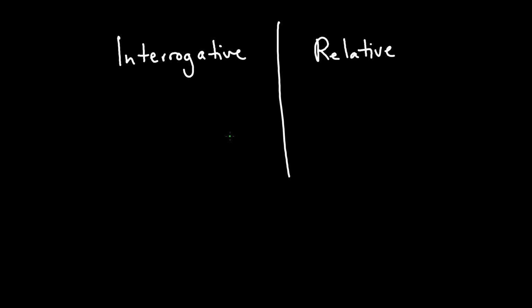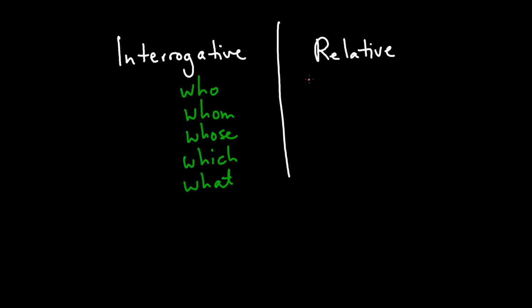Let's talk about interrogative and relative pronouns. Now, we've grouped these together because they're very similar. So if you look at interrogative pronouns, these include who, whom, whose, lots of who words, and then a couple more, which and what. And then if you look at the relative pronouns, these are almost identical.